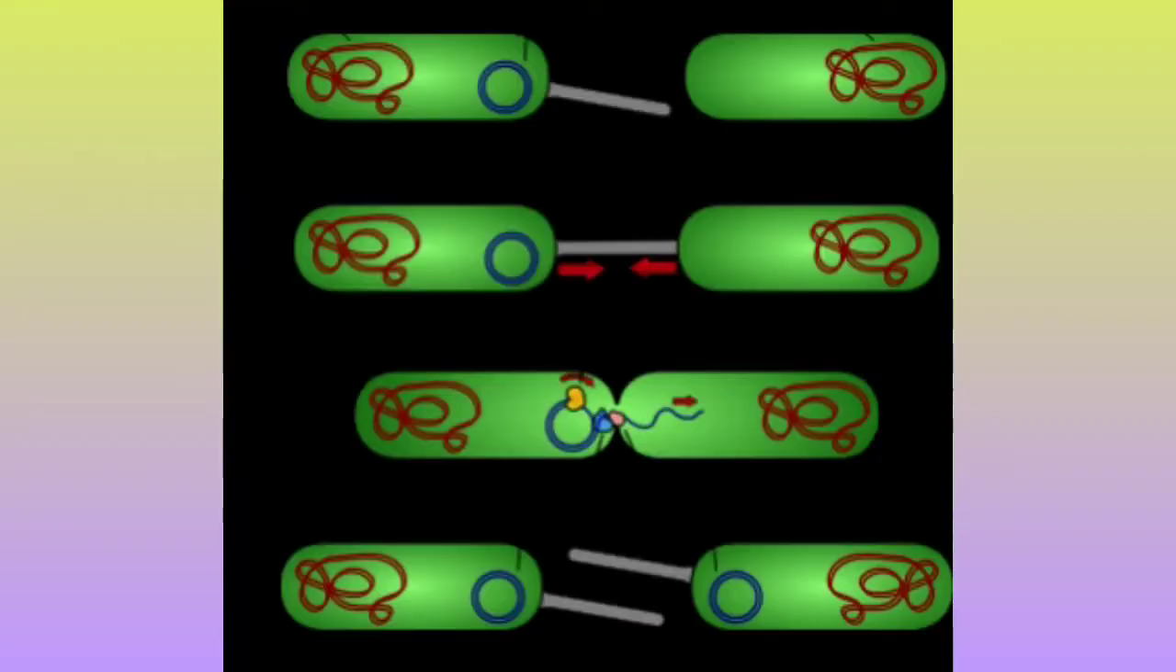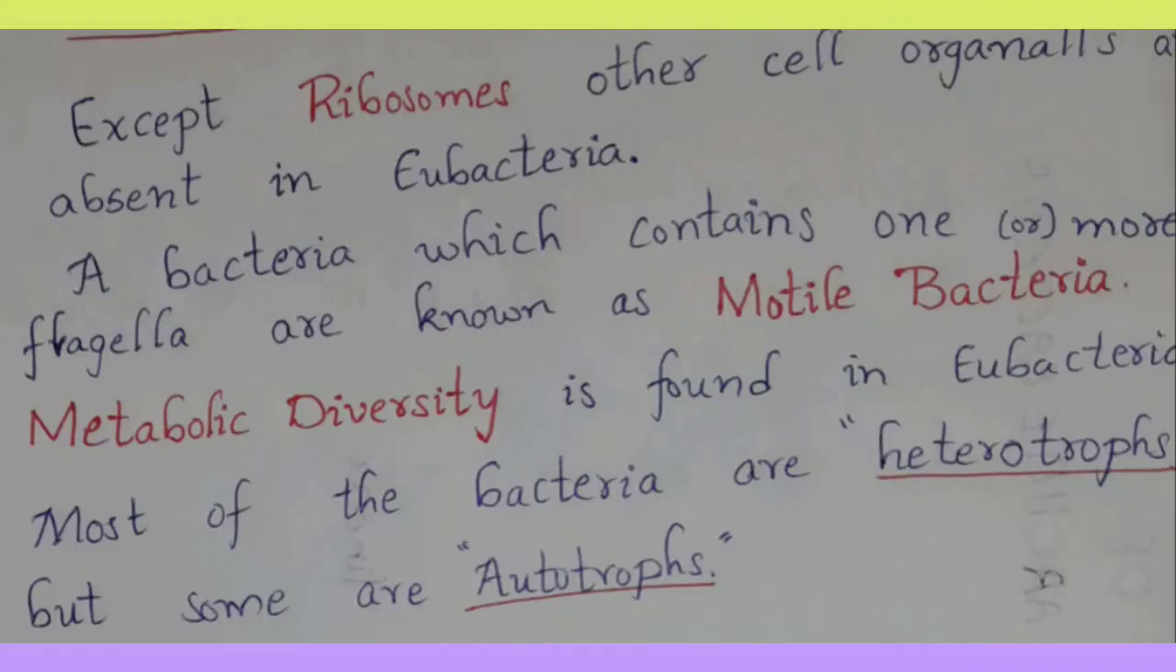Next, cell organelles are absent. You know the cell organelles means the mitochondria, endoplasmic reticulum, Golgi bodies, lysosomes. These organelles are absent in eubacteria, but ribosome is present. Ribosome is the only organelle present in the bacteria.